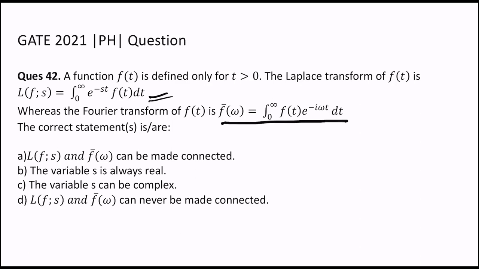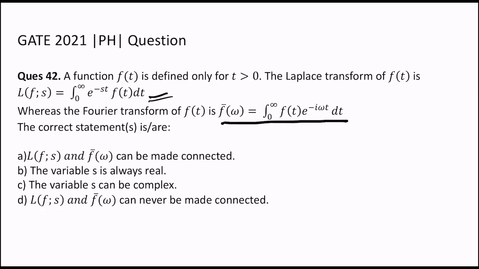Now the question they have asked is which statement is or are correct. First, both Laplace and Fourier transform of the function can be made connected. Second, the variable s is always real. Third, the variable s can be complex. The D option is that the Fourier and the Laplace transform can never be made connected. So we have to see whether there is some kind of relation between this Fourier and Laplace transform and whether they can be made connected.